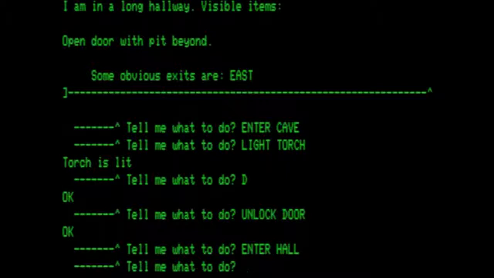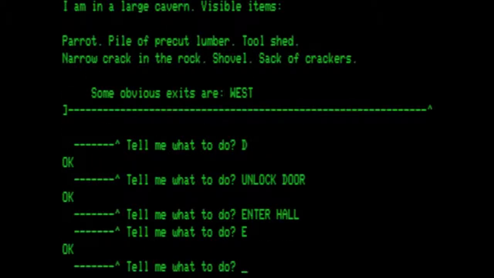which leads us into a long hallway. Open door with a pit beyond. Some obvious exits are east, so we go east. And we're in a large cavern. Hey, remember our parrot and things? Here they are. So here we are going to enter the crack.